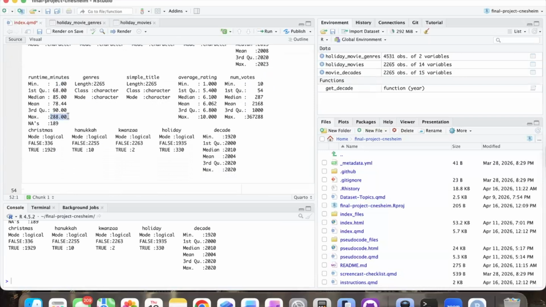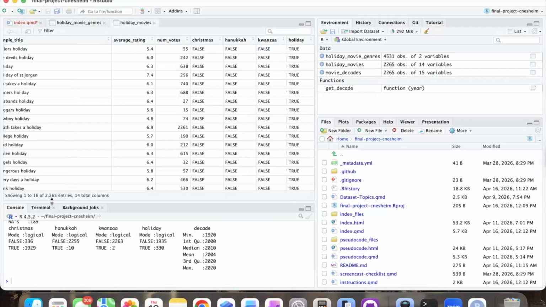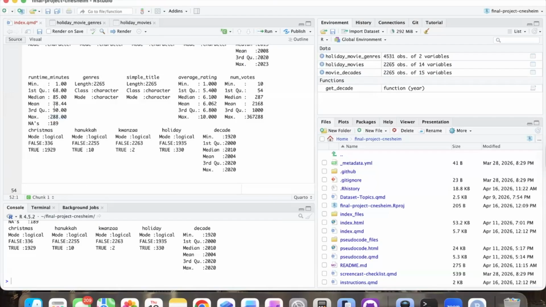And then we have maxes here, 288 minutes, which is a very long movie, so also probably a potential outlier. But then we also have this 189 missing values for runtime minutes, which is significant in our data set, which does have 2,000 entries, but I don't really like the missing data. So what we're going to do is we're going to try and fix that.